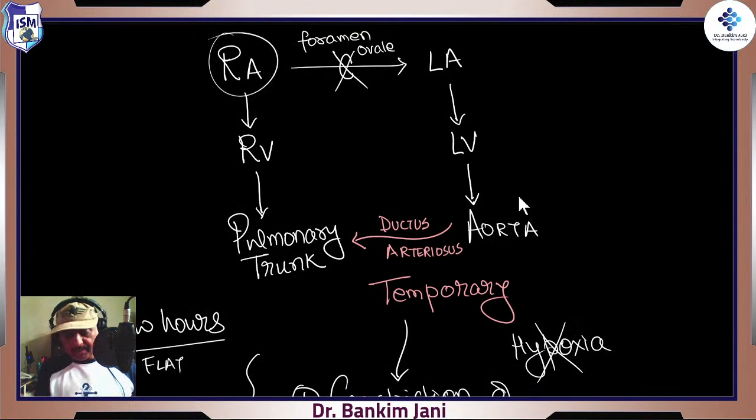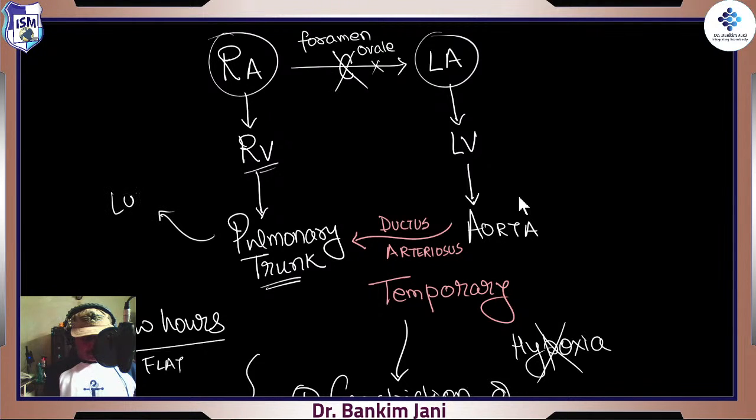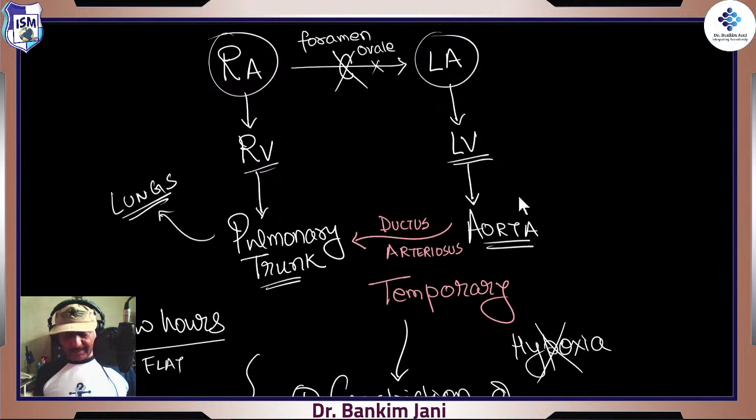Right atrium to left atrium, right? That thing now won't go because foramen ovale is closed. This direction is closed. Right ventricle to pulmonary trunk, things are good, right? And from here it is going to lungs. Lungs are happy, things are good. From left atrium to left ventricle to aorta, there is a ductus arteriosus.